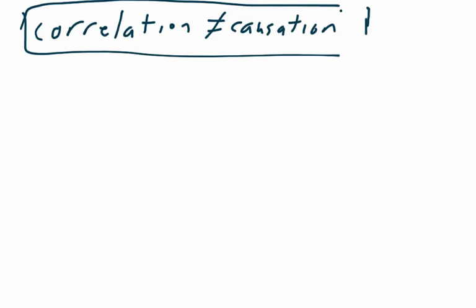So, to talk about it again, just because things look like lines doesn't mean that one variable causes the other. Correlation is not causation, and causation could be correlation, but correlation is definitely not the same thing as causation.